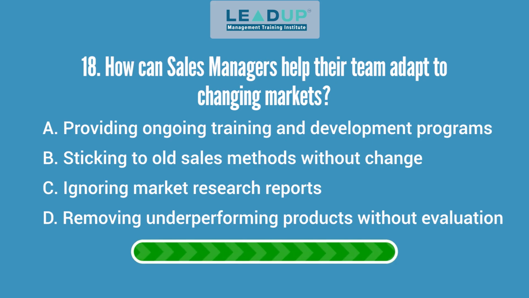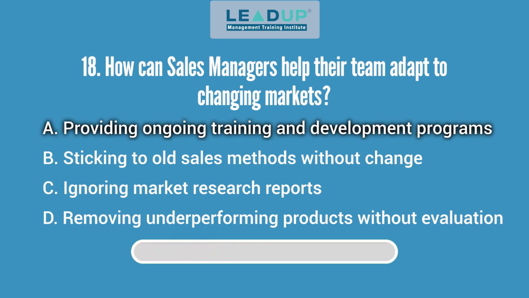Question 18. How can sales managers help their team adapt to changing markets? A. Providing ongoing training and development programs. B. Sticking to old sales methods without change. C. Ignoring market research reports. And D. Removing underperforming products without evaluation. Answer: providing ongoing training and development programs.